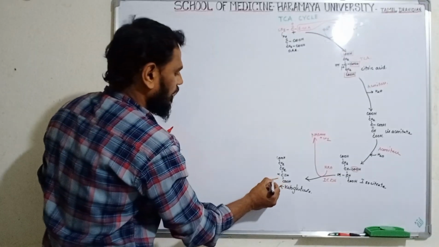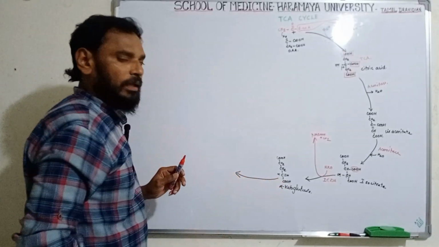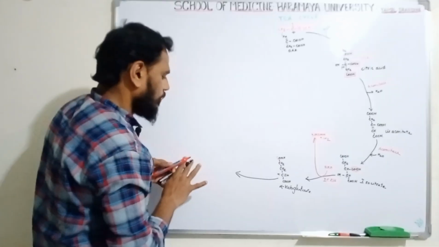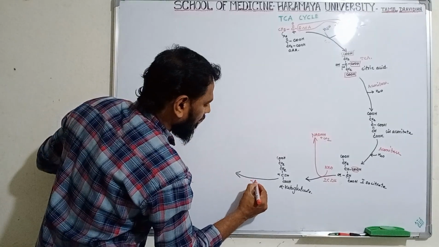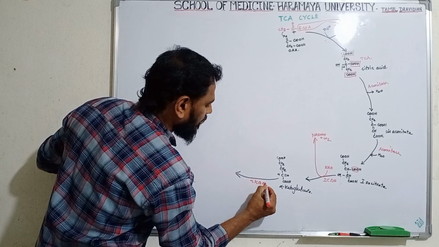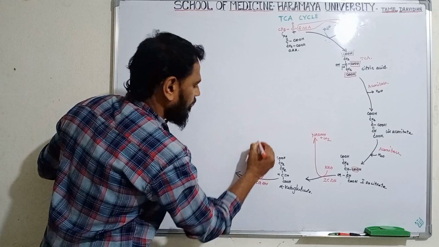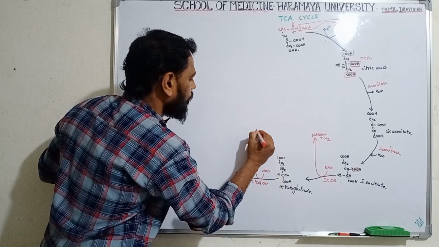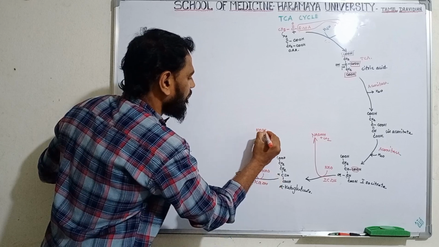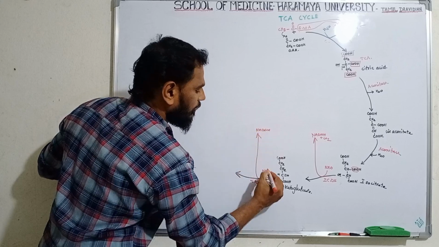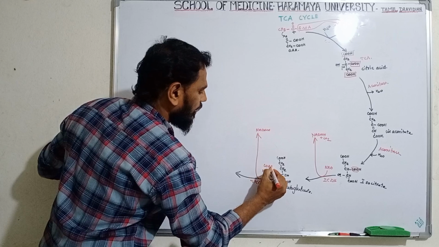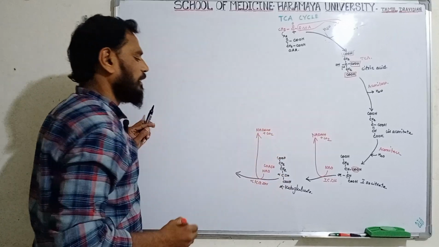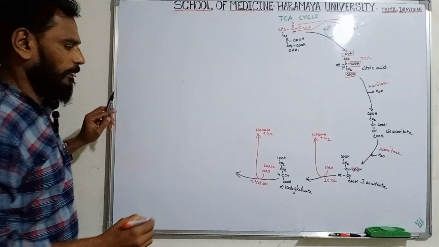Now the alpha ketoglutarate again undergoes oxidation by the enzyme called alpha ketoglutarate dehydrogenase enzyme. Clear? NAD is converted into NADH. Clear? Here CoA-SH is involved. Simultaneously carbon dioxide is also removed.